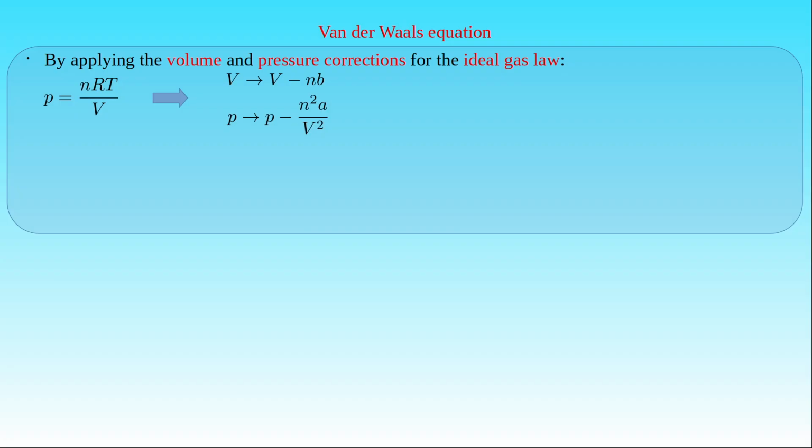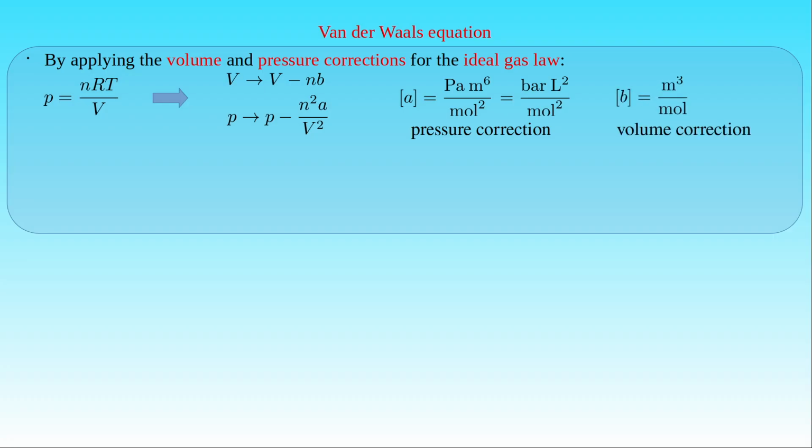The van der Waals constant A gives the pressure correction of a real gas per the square of the molar density of the gas, and its unit is equal to Pascal times meter raised to the power of 6 over mole squared, or bar times liter to the 6 over mole squared. The van der Waals constant B gives the volume correction of a real gas per unit mole, and its unit is cubic meter per mole, or 1000 liters per mole.